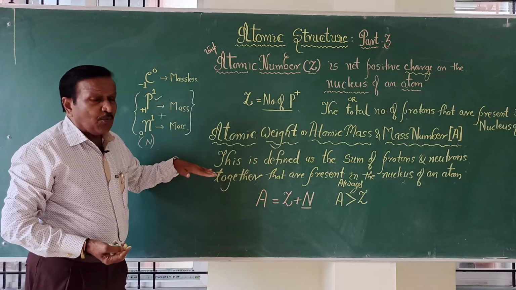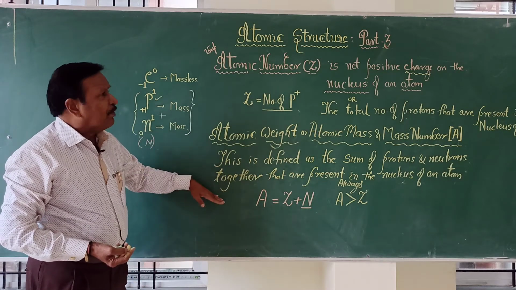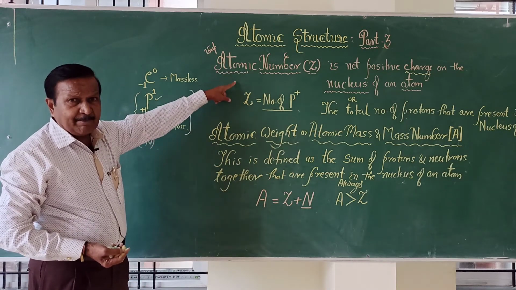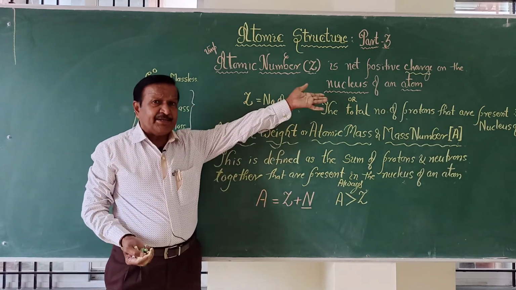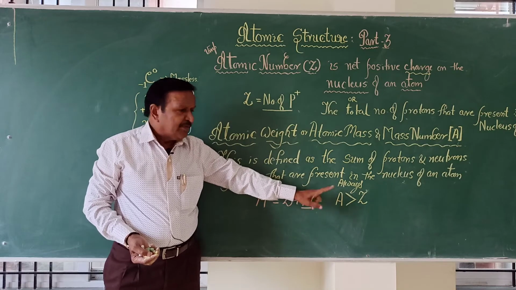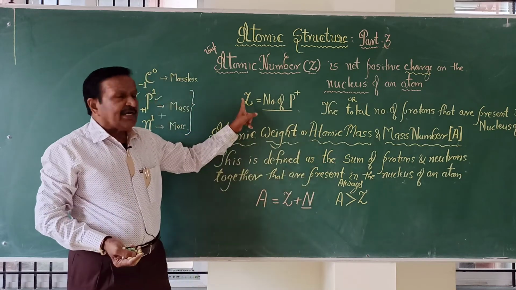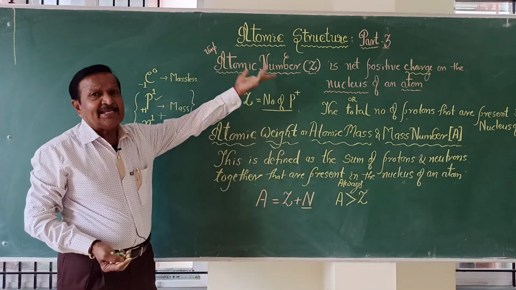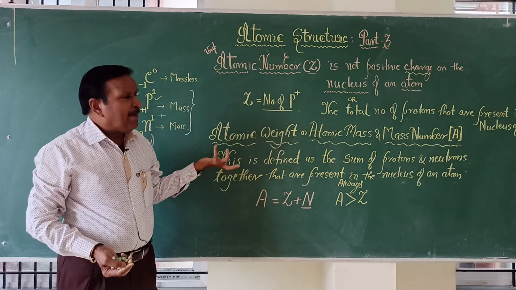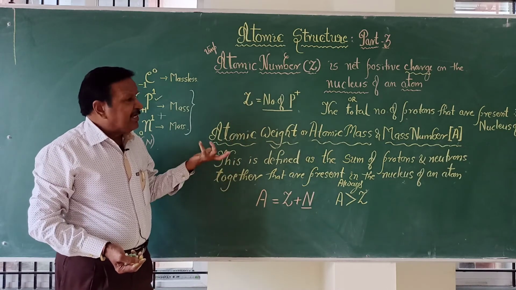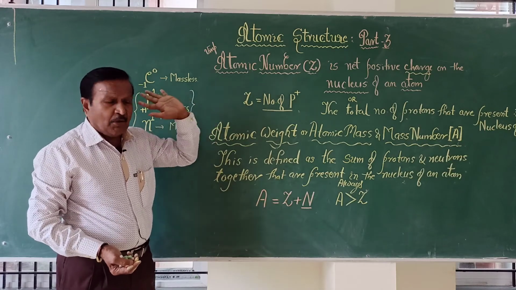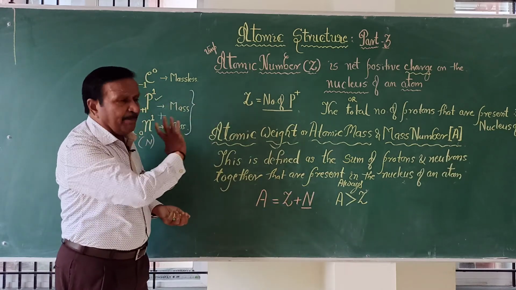Hence, atomic weight is always more than atomic number. You can also remember a simple trick, A to Z. A comes first, A is big. Z comes last, that is less. A is big, Z is small. So that is how you can remember.